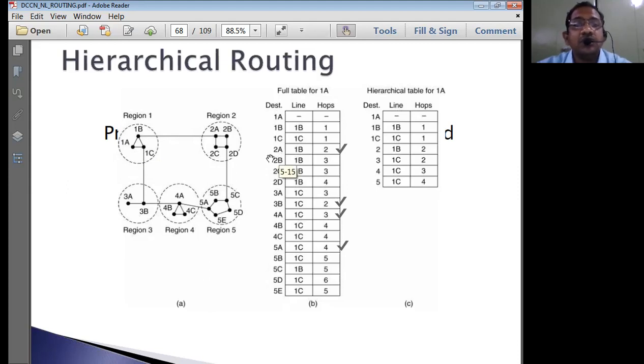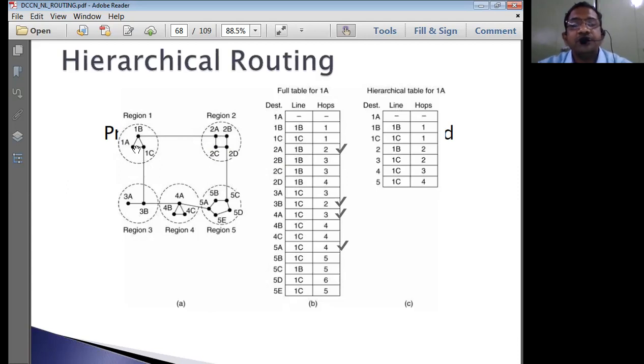Then similarly 2A. Where is 2A? 2A is in region 2. That means 2A is the destination. Now how will the packet be routed to 2A from A?